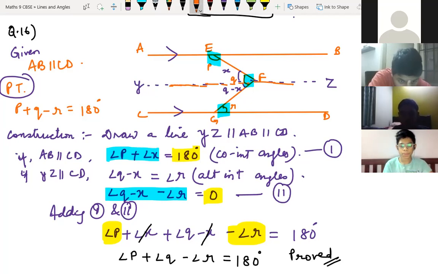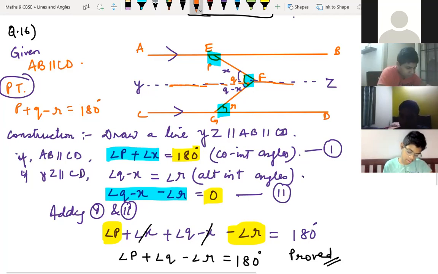You can send me after solving. You send me, I will just tell you whether it's correct or not. Okay. You just said solve by another method, not a problem, children. Okay, solve by another method. I will just check. No, sir, it is this method, sir. But I'm telling you, without taking the angle, Q minus X is equal to angle R, angle Q minus X minus angle R is equal to 0. You can do that. Yes, sir. Okay, do it by your method.